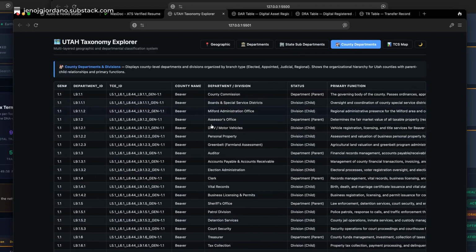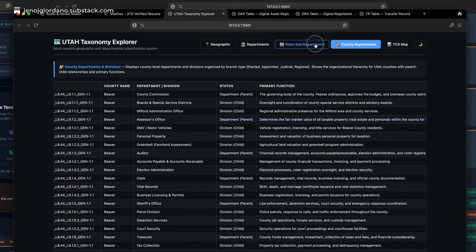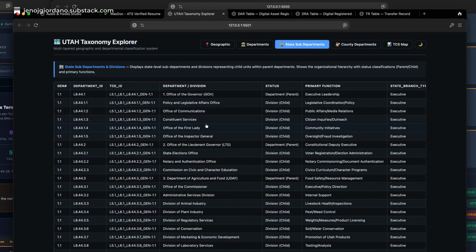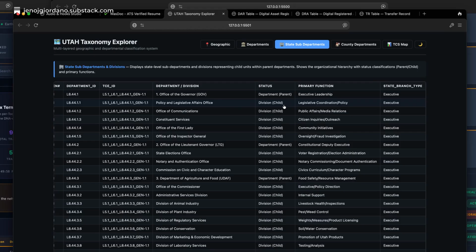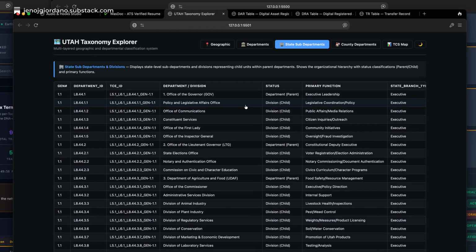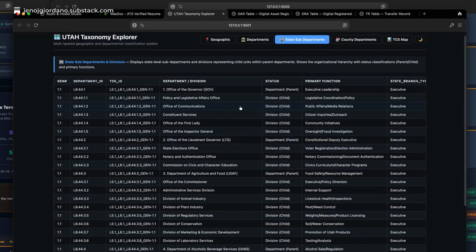And the same thing goes for county departments, right? And even state sub-departments. Every state department has a division, and inside that division, I'm able to construct and know exactly where these offices are in the ecosystem with precision.